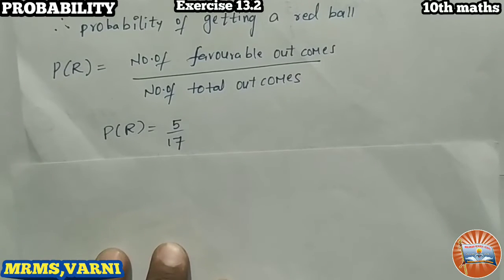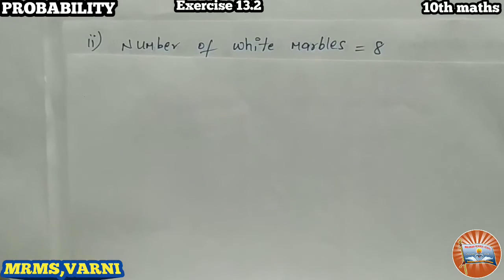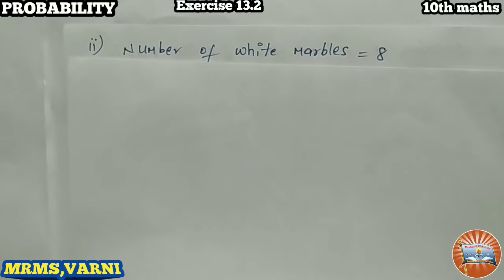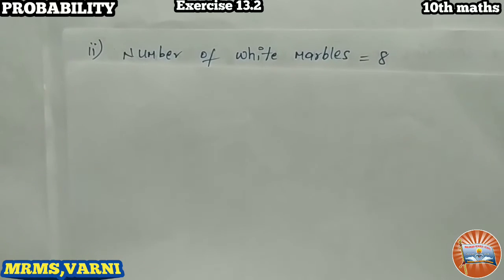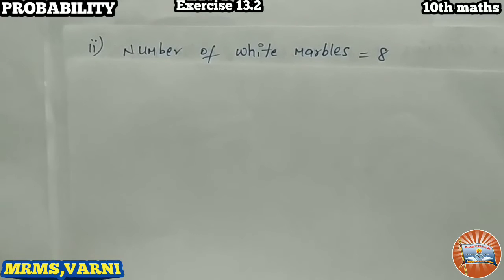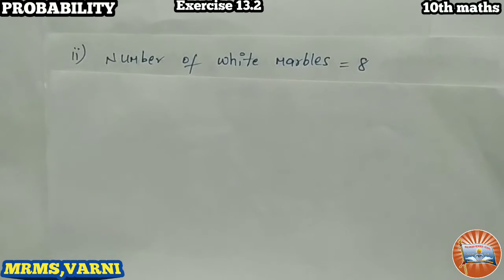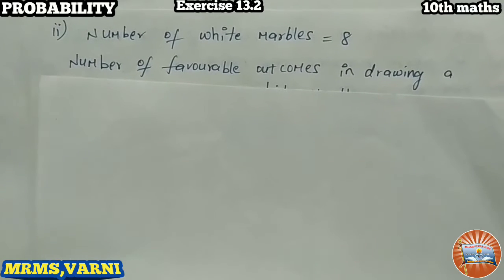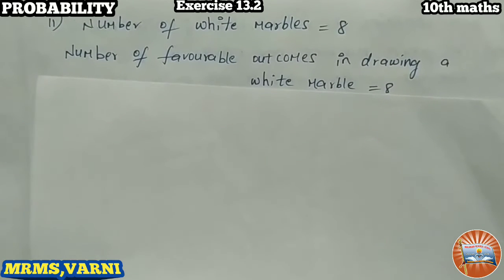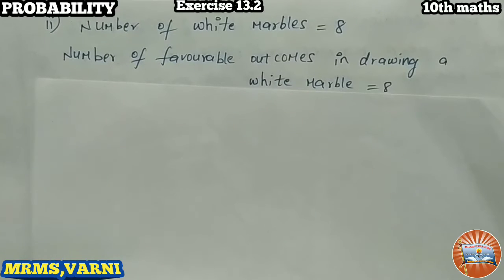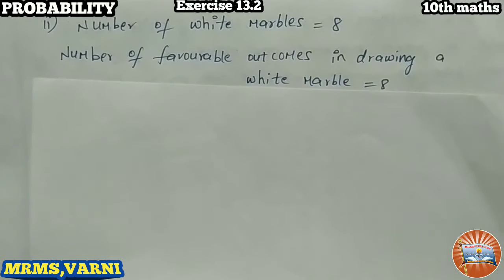Let's go for number 2. The second question is the probability of a white marble. How many white marbles do we have? 8 marbles. So the number of favorable outcomes in drawing a white marble is 8, because we have only 8 white marbles.